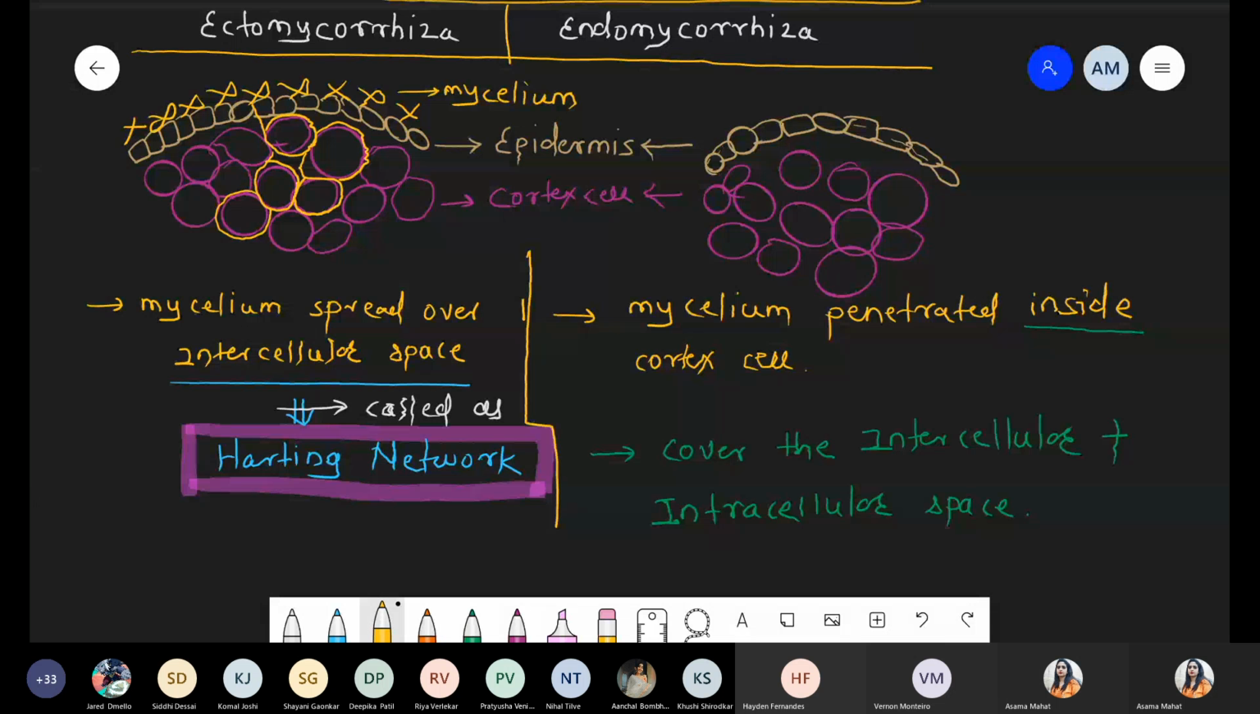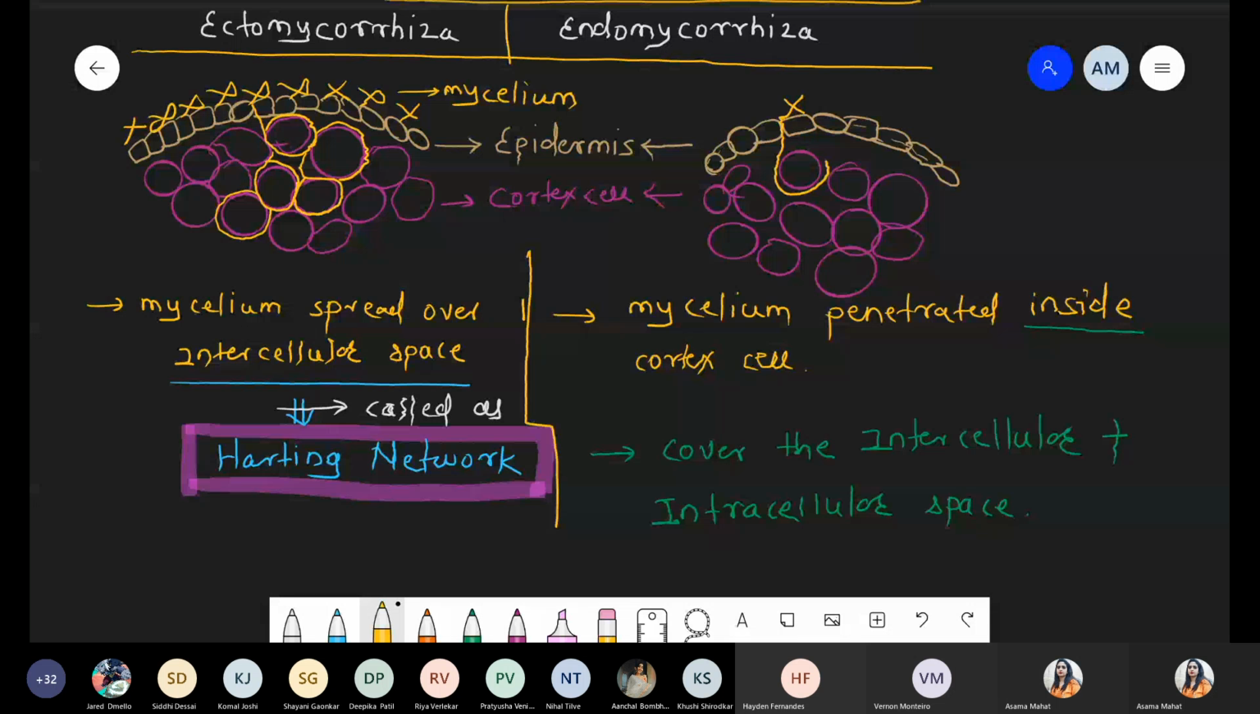So quickly we draw the structure to see how it looks. These are the mycelium present on the surface. This mycelium penetrates inside the cell and covers the area like this. Sometimes the mycelium shows penetration like this. So the mycelium covers the surface area as well as penetrating inside the cell. Both conditions are present, right? That's why these are the endomycorrhiza, where they cover the intercellular space between the two cells as well as the intracellular space, that is inside the cell.